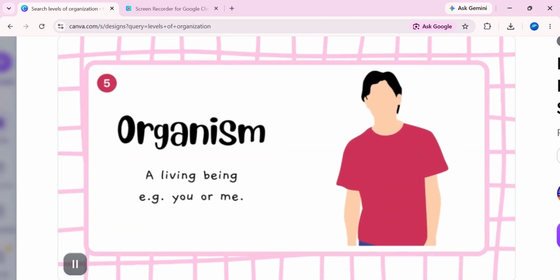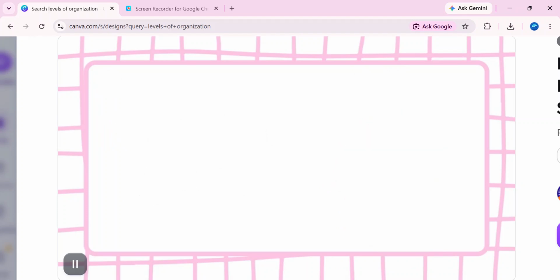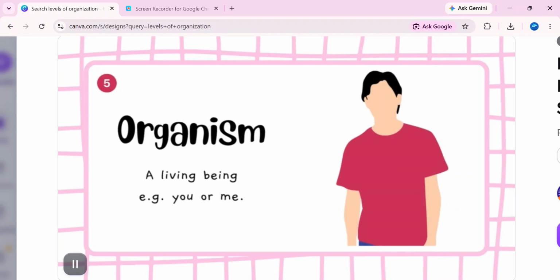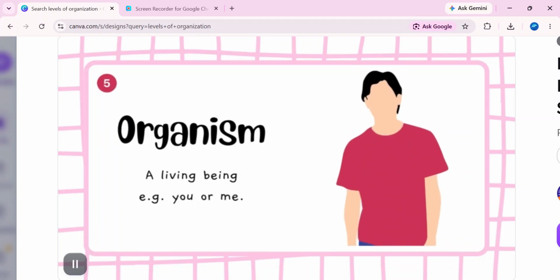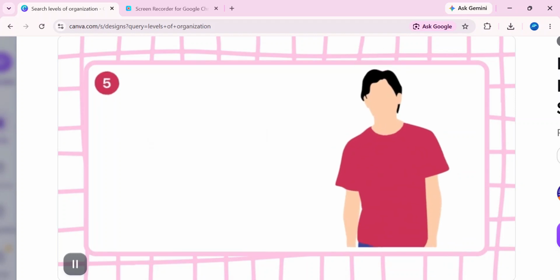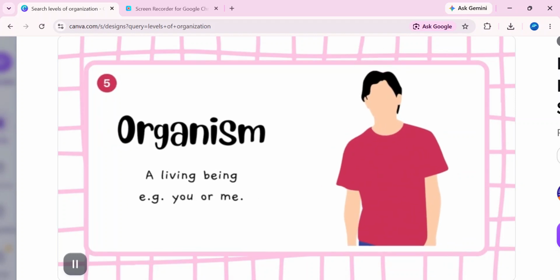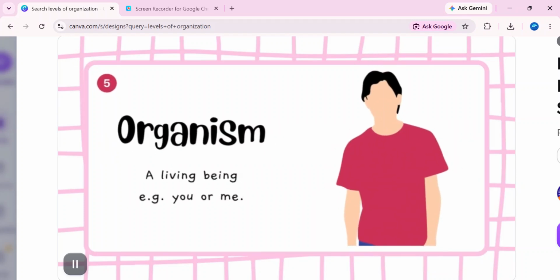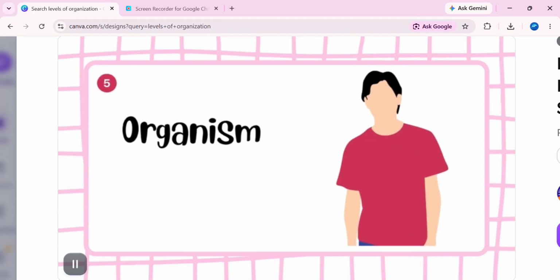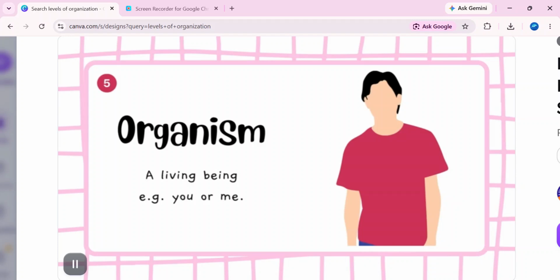Then comes the organism. Finally, we reach the last level, the organism. An organism is a complete living thing. You are an organism, a cat is an organism, a tree is an organism. In a human, all different organ systems work together to keep the body alive. For example, the digestive system gets nutrients from the food, the respiratory system brings oxygen into the body, and the circulatory system carries oxygen and nutrients around the body. So all these systems work together to keep you alive, and that complete living thing is called an organism.